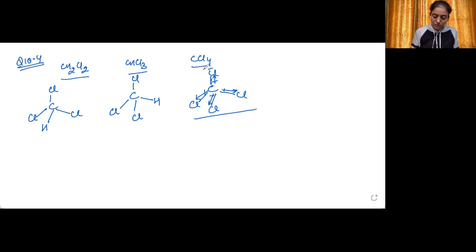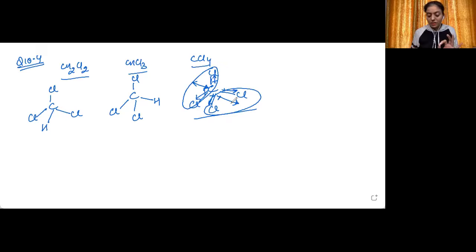If I consider these 2 chlorine atoms, the resultant dipole moment will be in this direction. You can consider any 2 chlorine atoms in pairs and see where the resultant dipole moment goes.